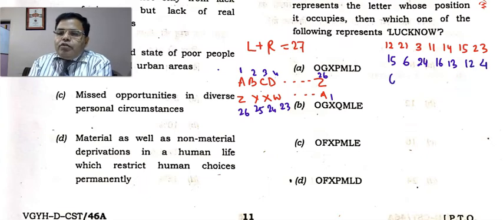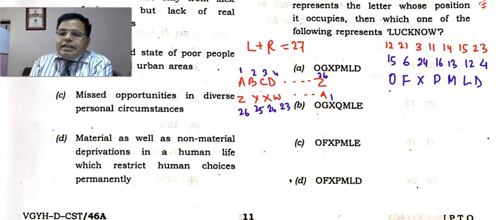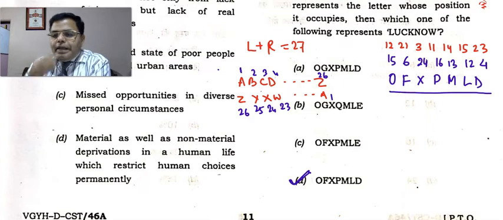15th letter is O, this is F, 24th is X, 16 is P, 13 is M, 12 is L, and 4 is D. And this is the answer of this question. So the answer of this question is D. So D will be the answer of this question, right? I hope you got it.